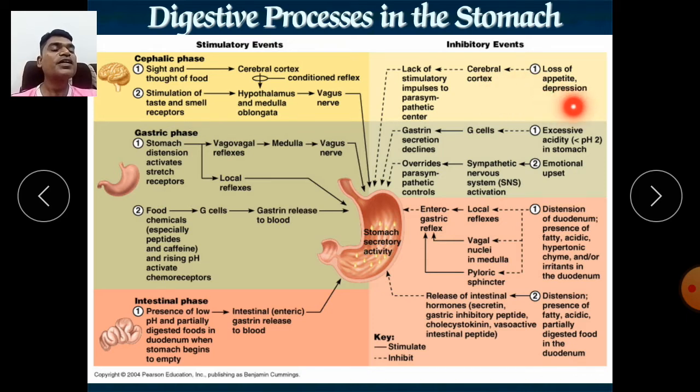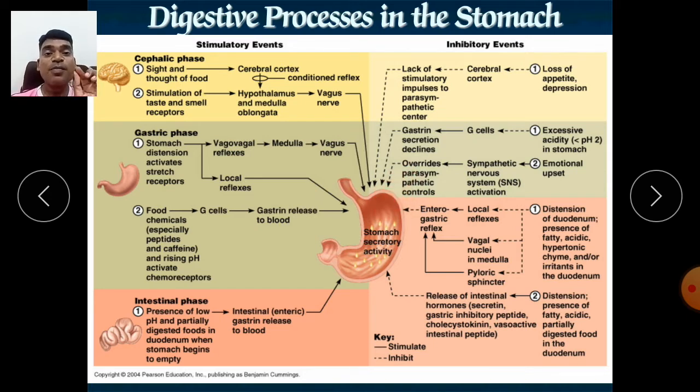By loss of appetite, depression, so cerebral cortex, and due to which HCl can be decreased. Next, excessive acidity in the stomach. So immediately the G cell will give that information to the brain, and immediately gastrin secretion decreases the HCl. Again, emotional upset. If you are emotionally upset, if you are in stressful conditions, the sympathetic nervous system overrides the parasympathetic, and due to which it decreases the secretion of HCl.